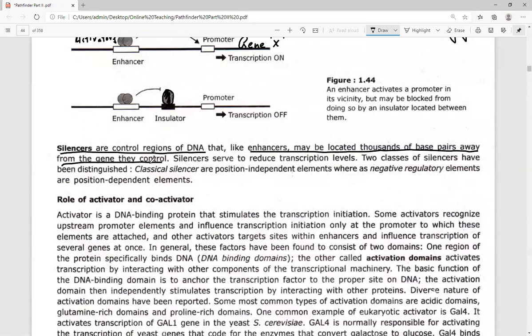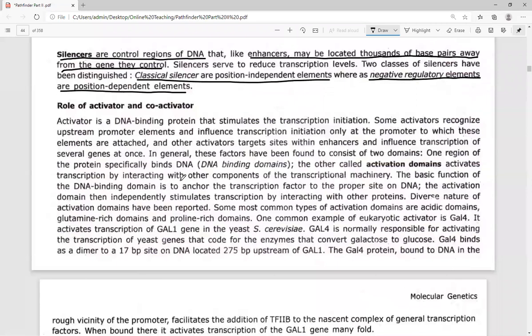Next, classical silencers are position independent elements, whereas negative regulatory elements are position dependent elements. There are other regulatory elements which are referred to as negatively regulatory elements, which are position dependent. Classical silencers are position independent. So there are silencers which are position independent, and there are negatively regulatory elements which are position dependent.